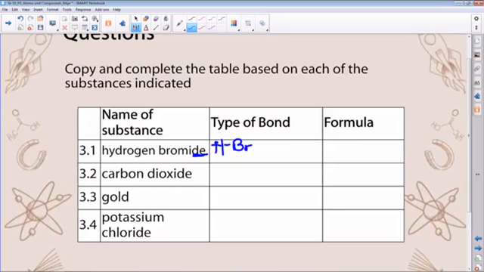So the type of bond in this case will be covalent because of the sharing. This is a molecular substance. Because there is one atom of bromine and one atom of hydrogen in a unit of this substance, the formula will be HBr.